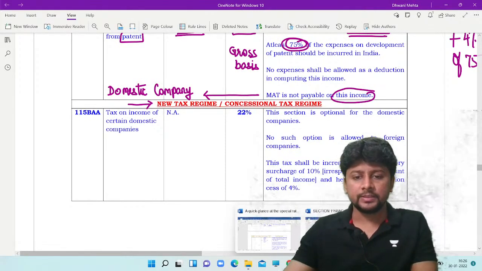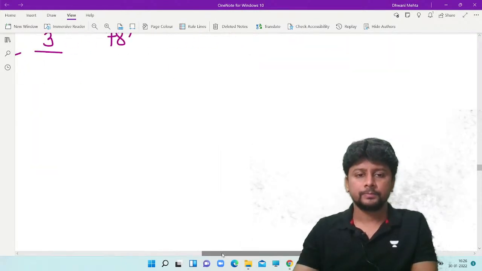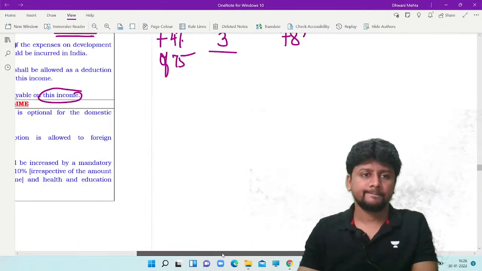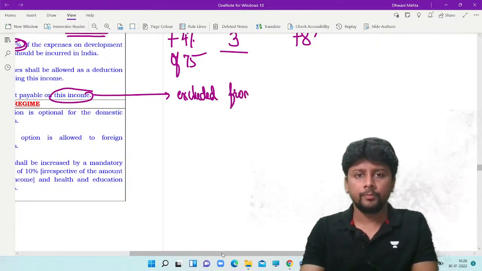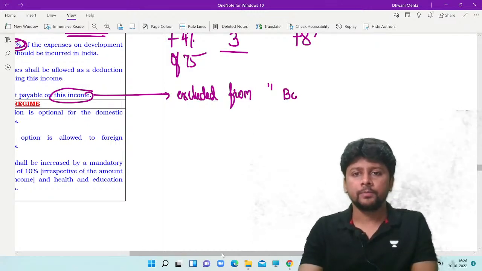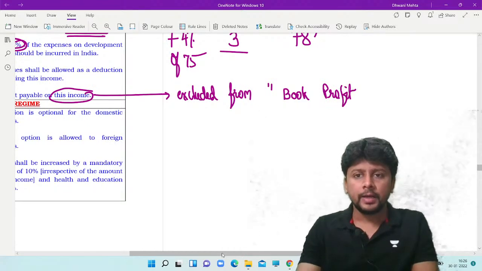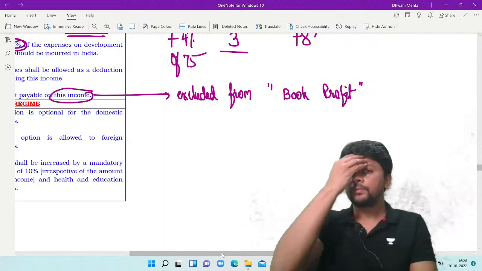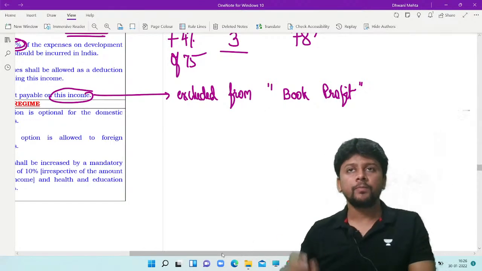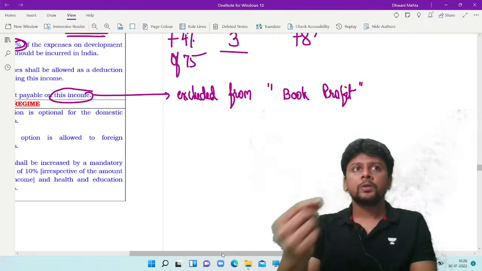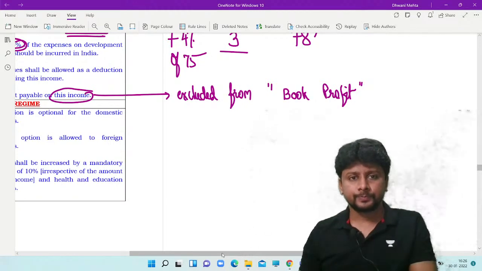That means as far as this income is concerned, it will be fully excluded from the book profit working. Related expenses will also be disallowed and incomes will also be reduced, and there will be no MAT payable on this income if you are a domestic company who is earning this royalty.